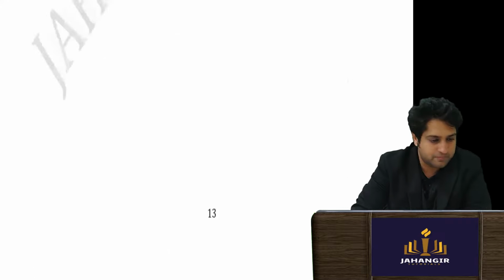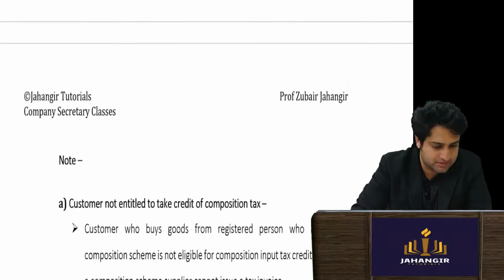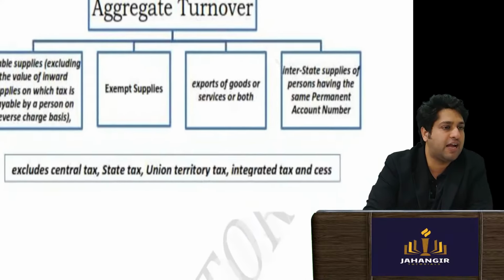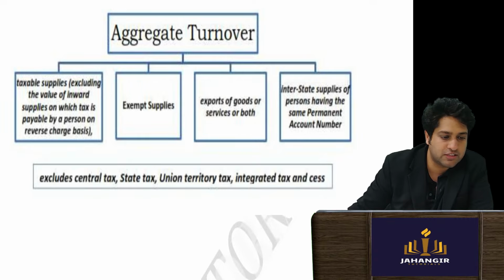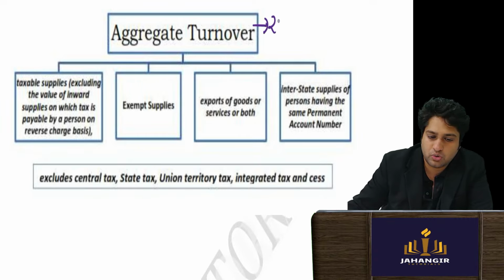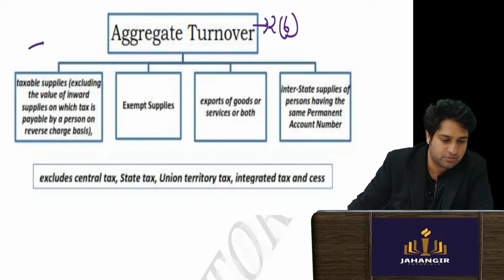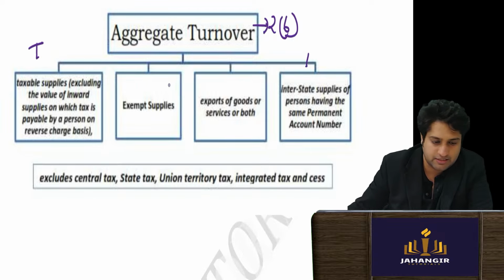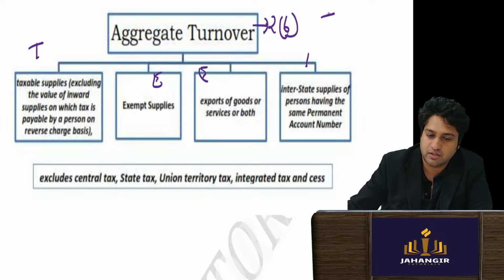Then further, see, the definition of aggregate turnover. This is given under Section 2, subsection 6, where you have to remember TIEE. What is the keyword? TIEE.